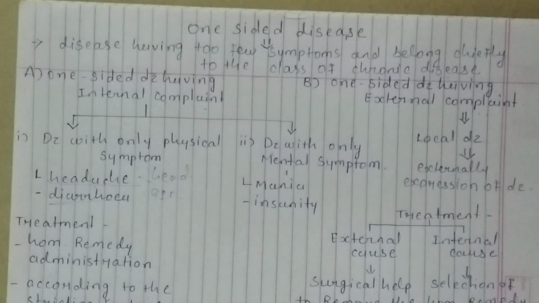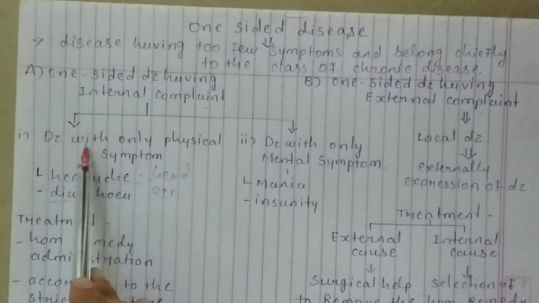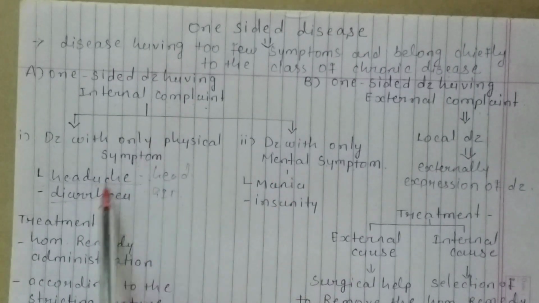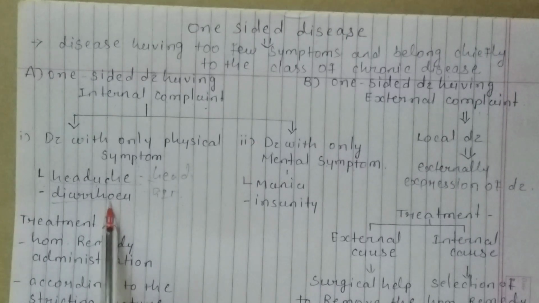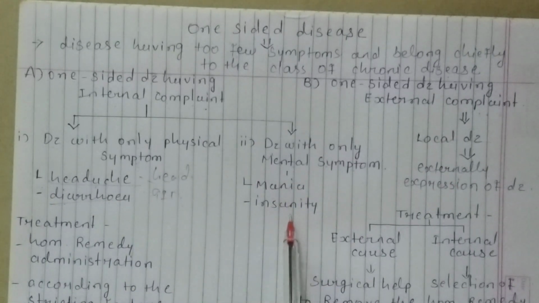Okay, just to revise this topic: disease having too few symptoms and belonging chiefly to the class of chronic disease has two types. One-sided disease has internal complaint and external complaint, and the internal complaint also has two types, physical symptoms and mental symptoms. Physical symptoms are like headache and diarrhea, and mental symptoms are like mania and insanity, right?